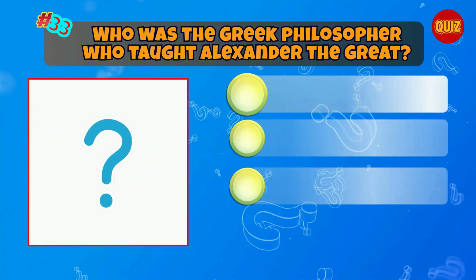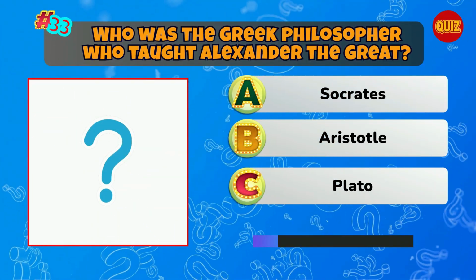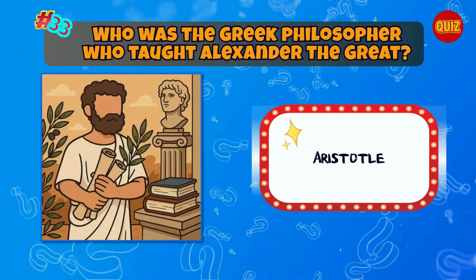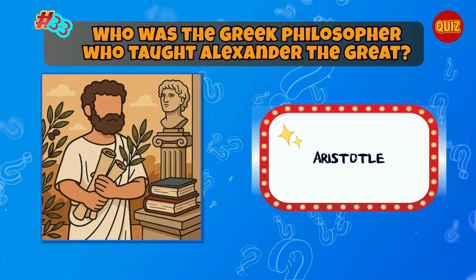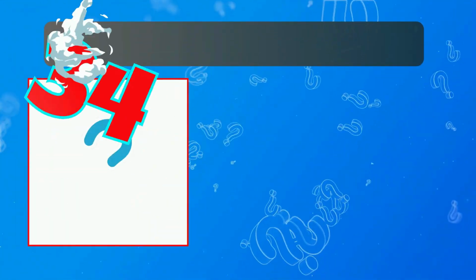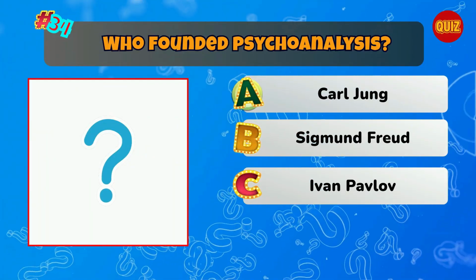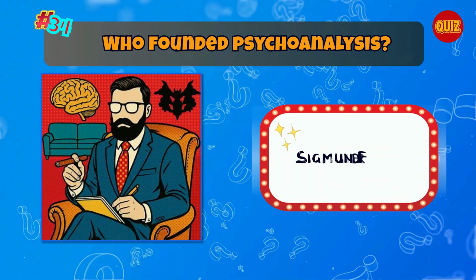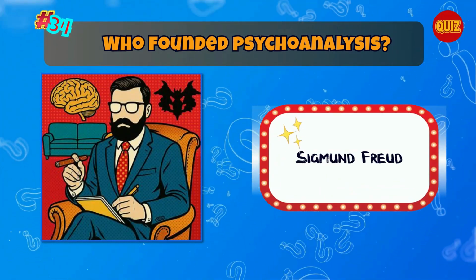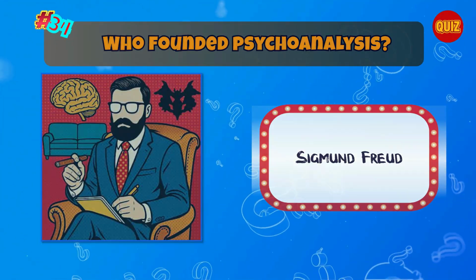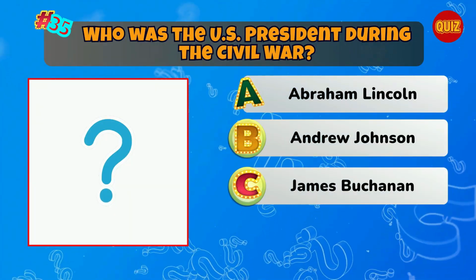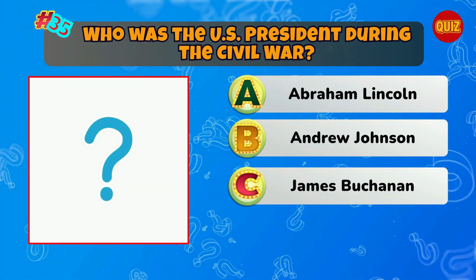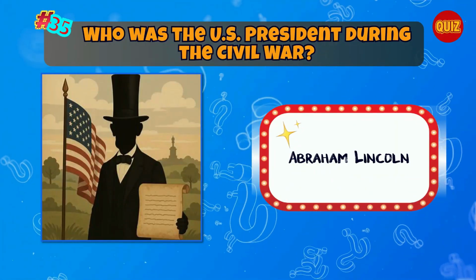Who was the Greek philosopher who taught Alexander the Great? Correct. Aristotle. Who founded psychoanalysis? Correct. Sigmund Freud. Who was the U.S. president during the Civil War? Correct. Abraham Lincoln.